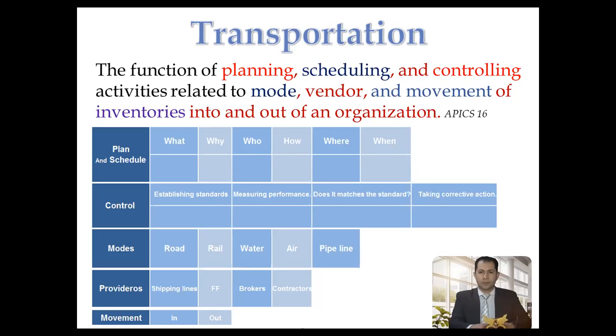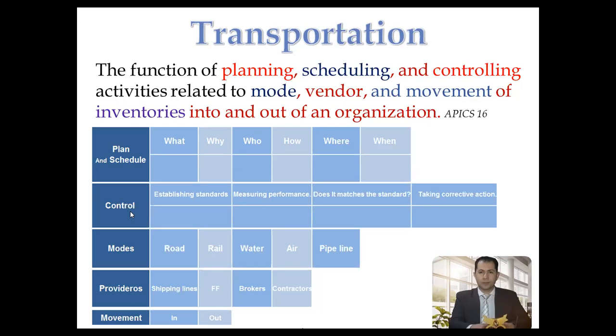Who will do it? It's one container, so it will be done through the ocean. It means the carrier will be a shipping line. How? It will be through the water mode of transport, from Alexandria to Le Havre in France. When? It will be within the next 10 days. Okay, this is a very simple way of applying the plan and schedule.